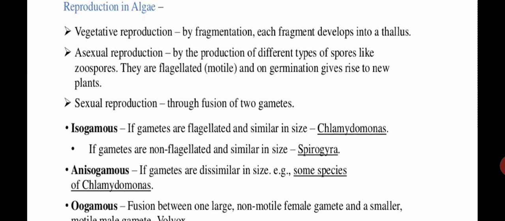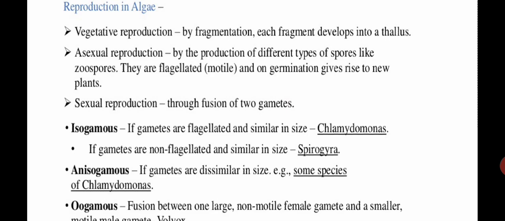Okay, so this was the asexual mode of reproduction in algae with the help of zoospores, and vegetative reproduction by fragmentation. Next mode of reproduction is sexual reproduction. Now what is the sexual reproduction? Obviously, wherever the sexual reproduction term is there, that means there is the involvement of two parents, that is, there is a fusion of two gametes from two different individuals, which results in the formation of a zygote.